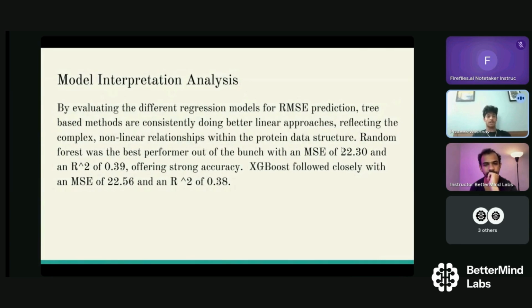Model interpretation and analysis. By evaluating the different regression models for RMSE prediction, tree-based methods are consistently doing better than linear approaches, reflecting the complex, non-linear relationships within the protein data structure. Random forest was the best performer out of the bunch with an MSE of 22.3 and an R squared of 0.39, offering strong accuracy. XGBoost followed closely with an MSE of 22.56 and an R squared of 0.38.